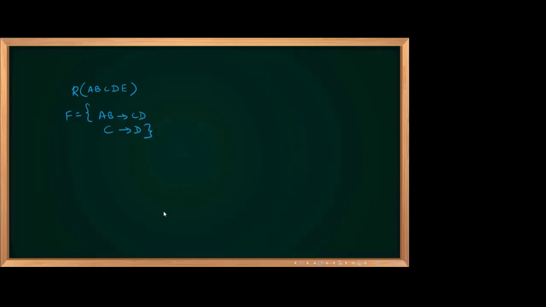Anybody got zero? Type zero. Nobody? Okay, fine. So one is correct. Now how will we find it?